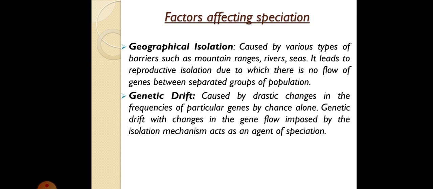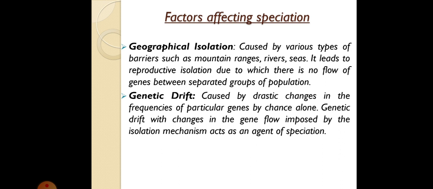The second one is genetic drift. Genetic drift is caused by drastic changes in the frequency of particular genes by chance alone. So whenever there is a drastic change in the frequency of genes, that means a drastic change in the number of genes by certain accident, it is not natural, it is by accident, genetic drift occurs.